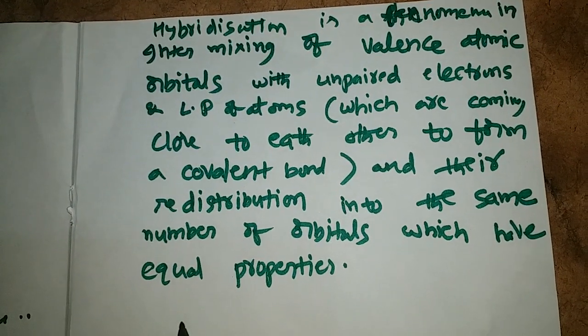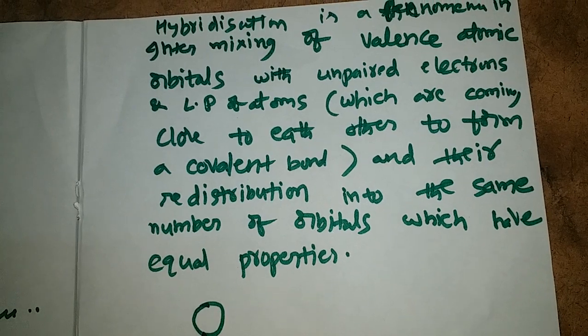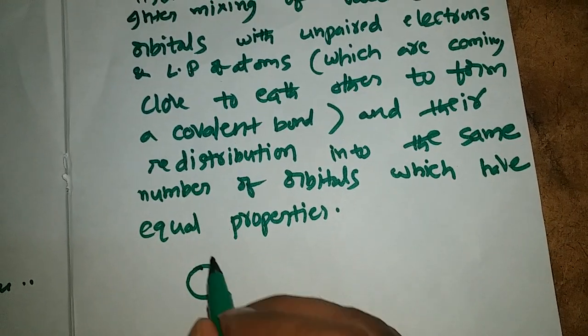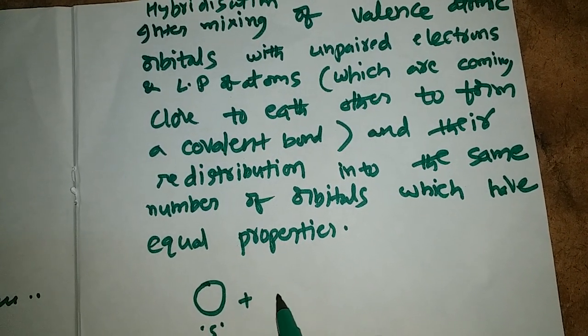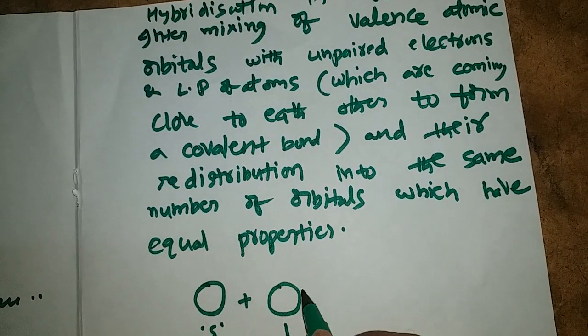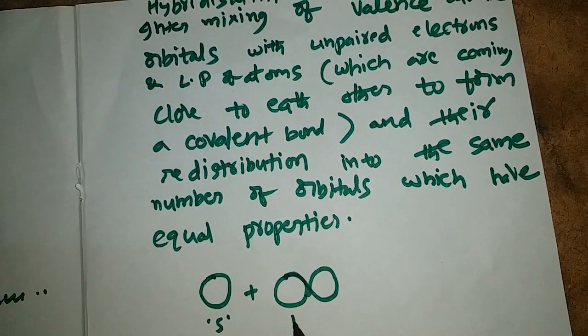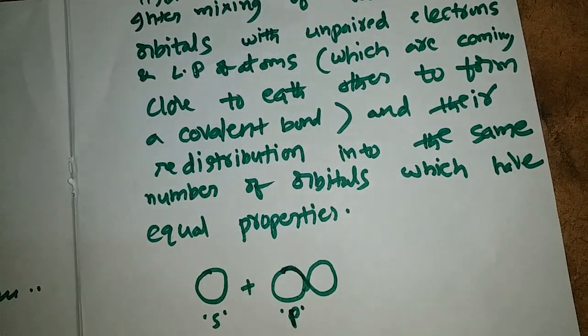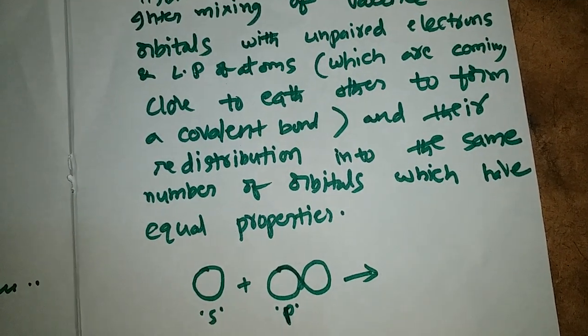Suppose we take one s orbital of one atom, which is a valence s orbital, and one p orbital, which is in dumbbell shape. They intermix with each other.